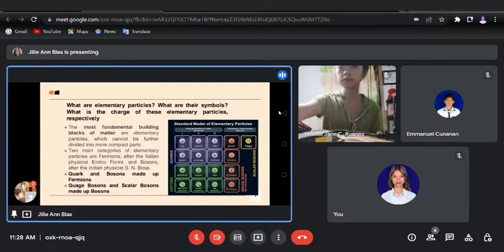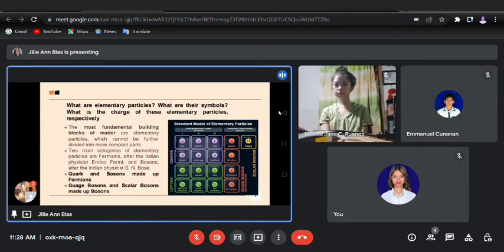And in our high school and even in our senior high school years, we are accustomed to only knowing particles like protons, neutrons, electrons, which are still particles, but they are subatomic particles. But little did we know that there are elementary particles that have respective symbols, and also their own respective charges.